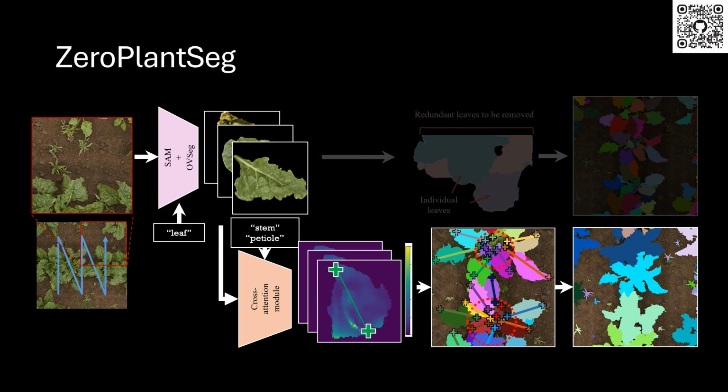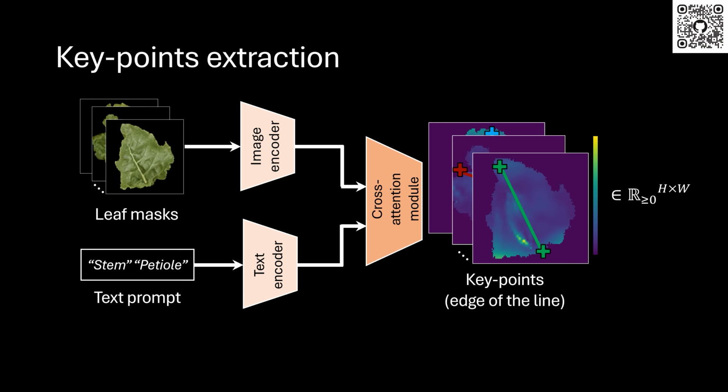Second, to group these leaves into plants, we feed the leaf masks into a pre-trained VLM cross-attention model. To determine the key points, we exploit the cross-attention of a pre-trained vision foundation model. We feed each leaf mask to the module with a text prompt that describes the center-like part of the plant. By doing so, we can obtain a feature map with higher values where the text prompt relates to the image. We calculate a weighted leaf skeleton line on the feature map and regard their edges as key points. So now we have key points representing each leaf.